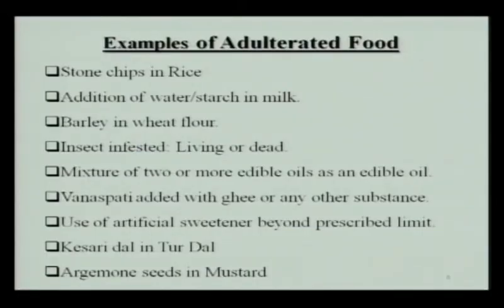There are a number of examples of adulterated food, but I will give just a few examples. Very common adulteration in our country is the stone chips in rice, addition of water or starch in milk, barley in wheat flour when the wheat flour is sold as pure wheat flour, insect infestation, where the insect may be present as living or dead in suji or maida, mixture of two or more edible oils sold as an edible oil, vanaspati added with ghee or any other substance, use of artificial sweetener beyond prescribed limit, kesari dal in tur dal, argemone seeds in mustard. You can give n number of examples for adulterated foods.